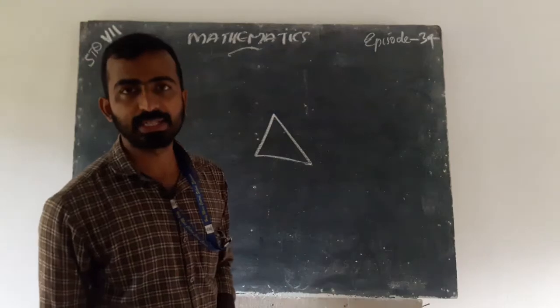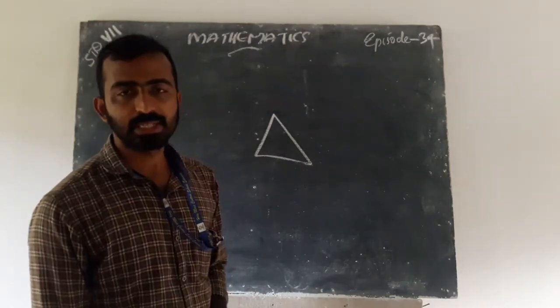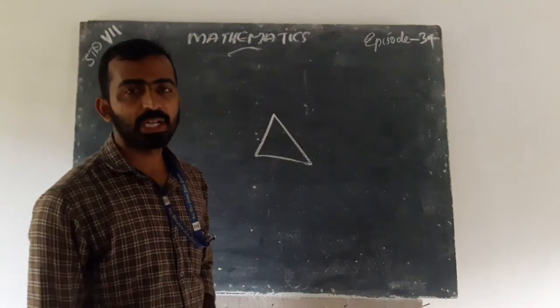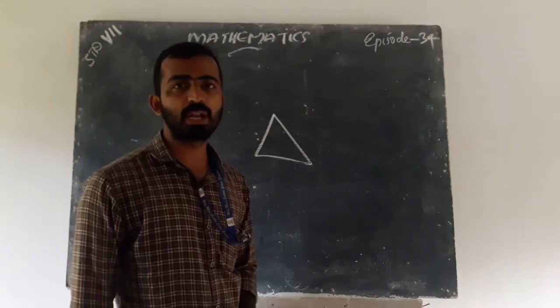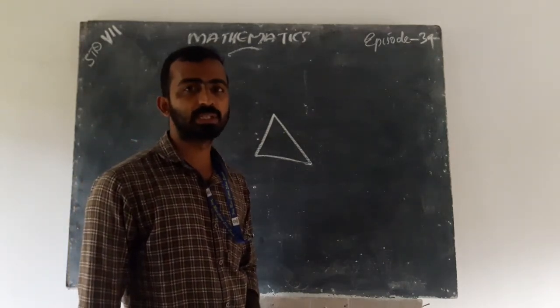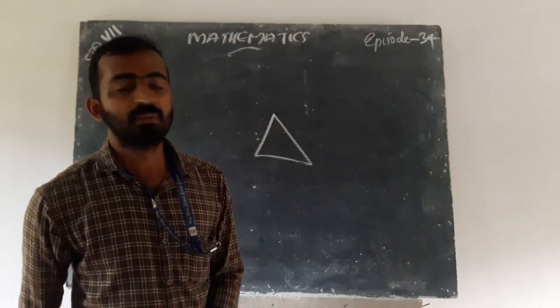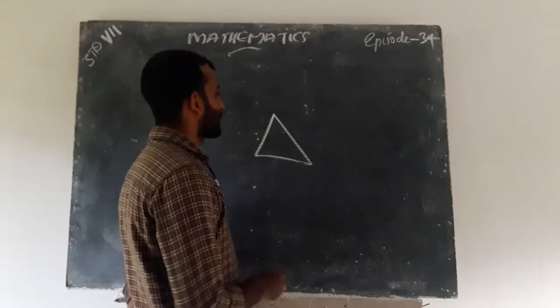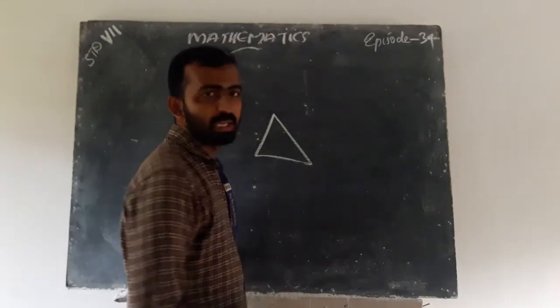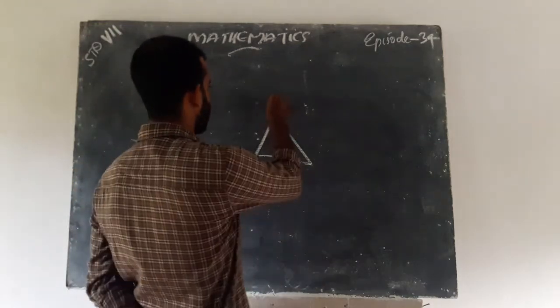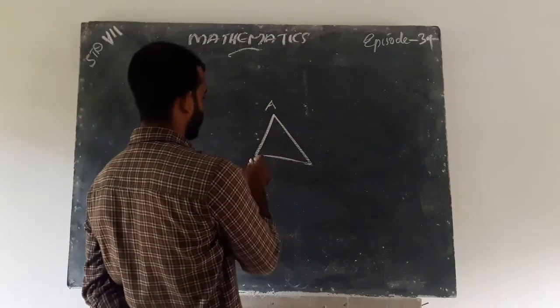Triangles have three sides, three vertices. The angle sum is 180, and there are acute angle, obtuse angle, right angle. Next, we are discussing the median of a triangle.